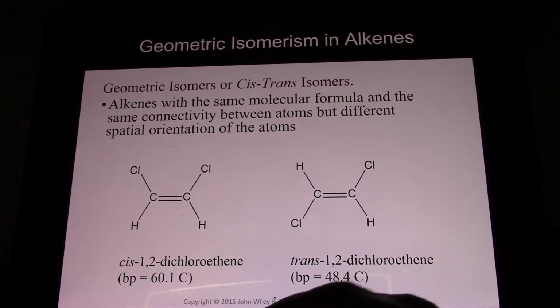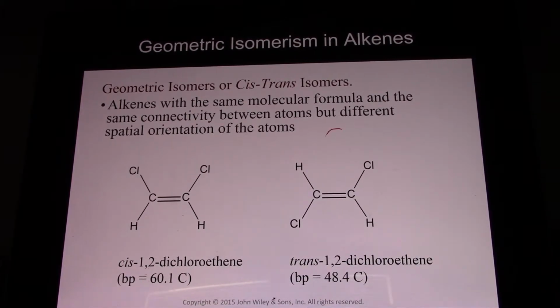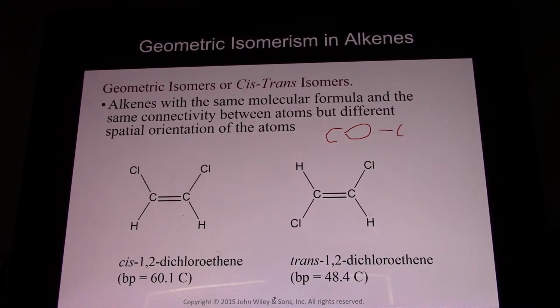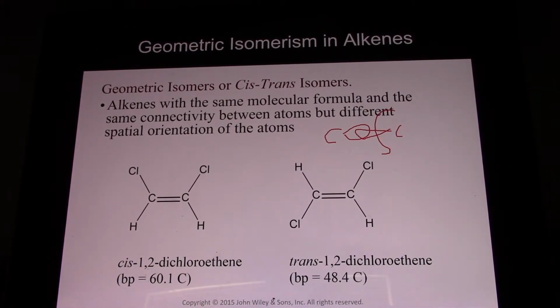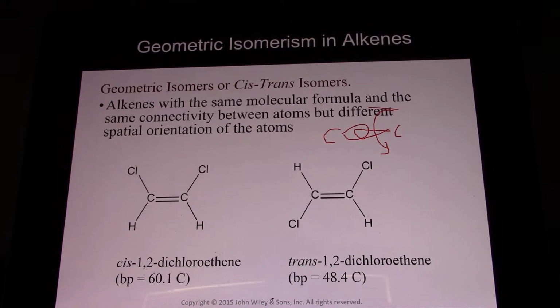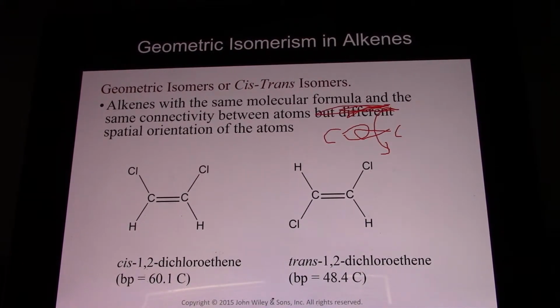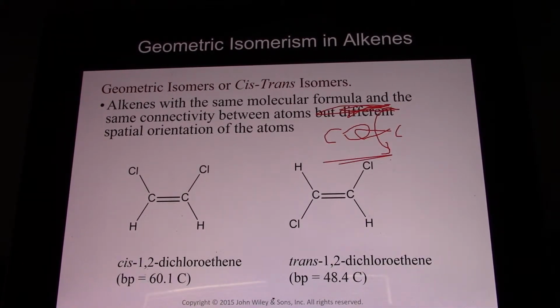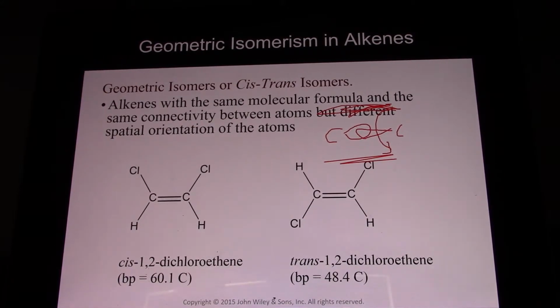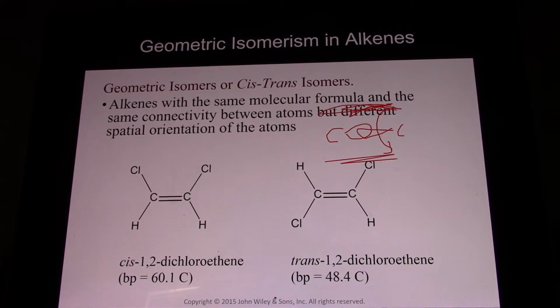Geometric isomers. There is no rotation around a double bond. There is definitely rotation around a single bond, because in a single bond, the electron density was in between the atoms themselves. And so they're free to rotate around that bond. With a double bond, now we have electron density above and below, and those lock them in place. Because if they tried to rotate, it would twist. They can't spin like the middle ones can.